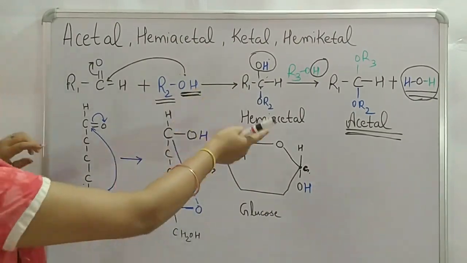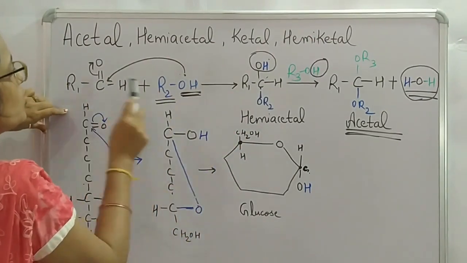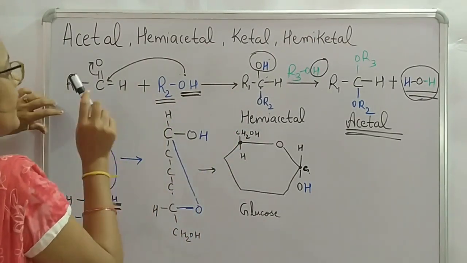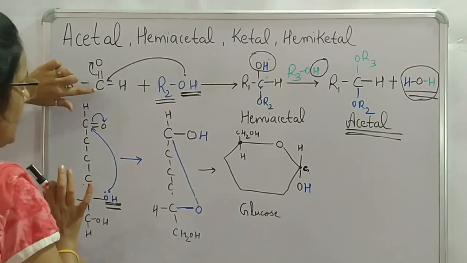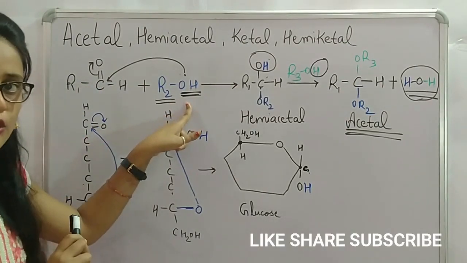But in aqueous solution, both of these are found, and during this conversion we get a hemiacetal. As you all know, a hemiacetal is formed only due to interaction between two compounds, one containing aldehyde as the functional group and another containing alcohol as the functional group.